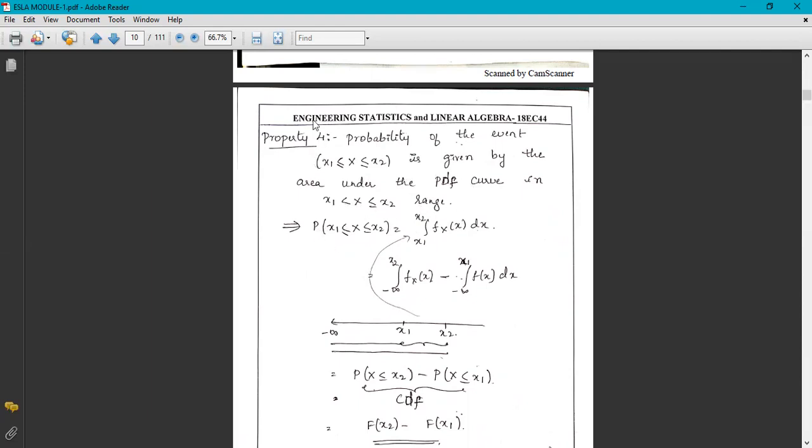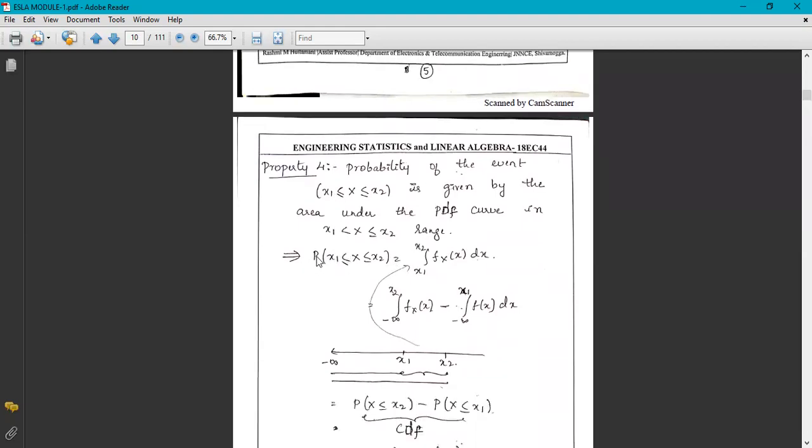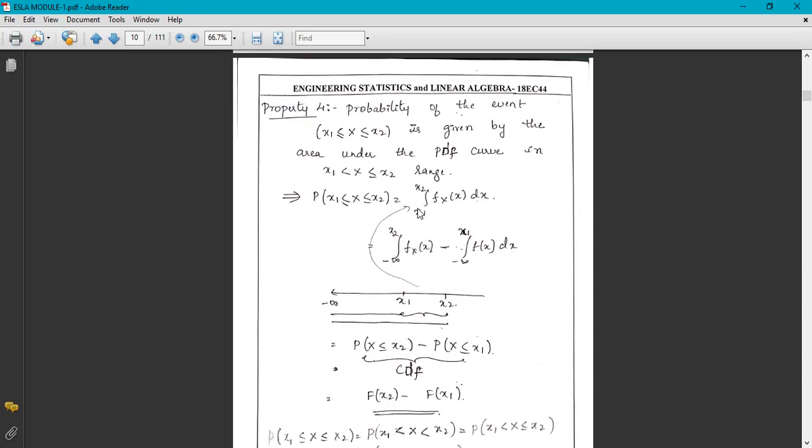If we take the probability of this event, the probability of x1 less than or equal to x less than or equal to x2 equals an integral. It gives the integration of the PDF function, that is, the integral from x1 to x2 of f_X(x) dx. Now we put in the limits.